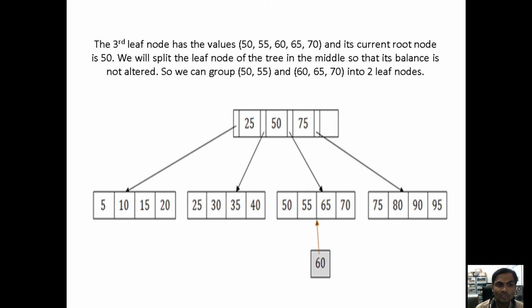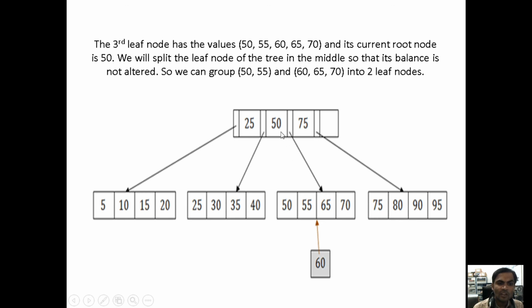So we group 50 and 55. Under the third node we are inserting the value 60. Now we are grouping 60 and 65, 75, which means greater than 20.